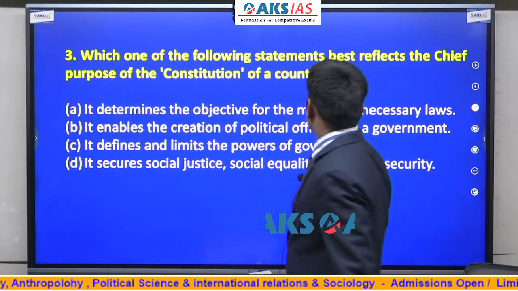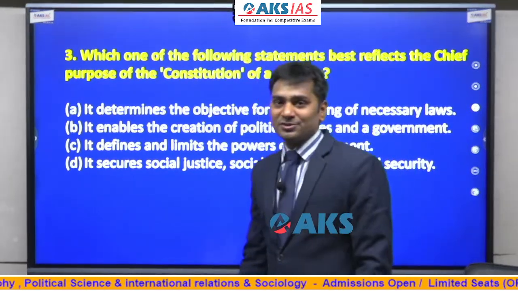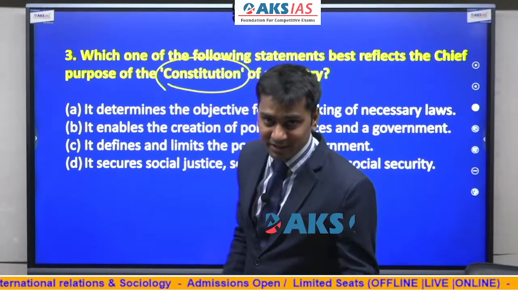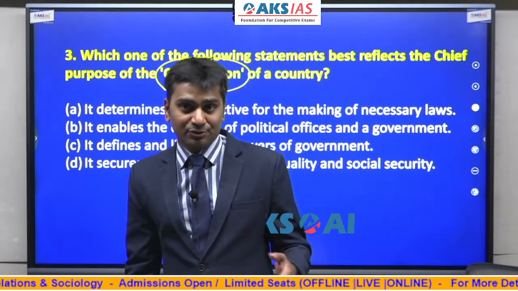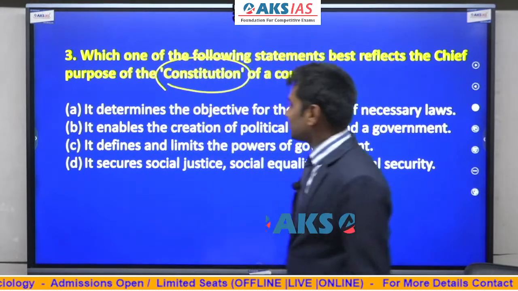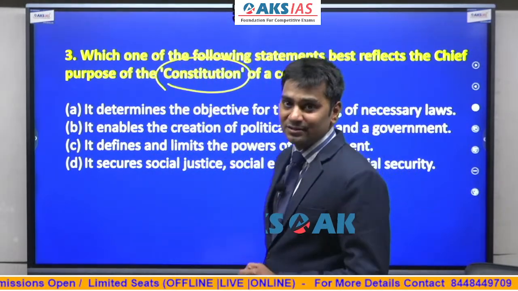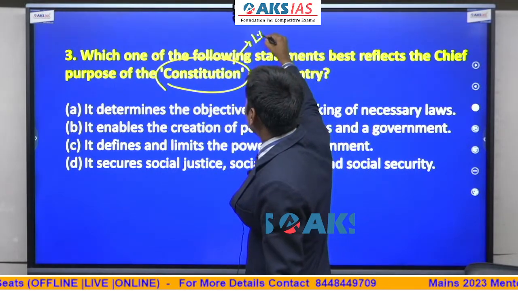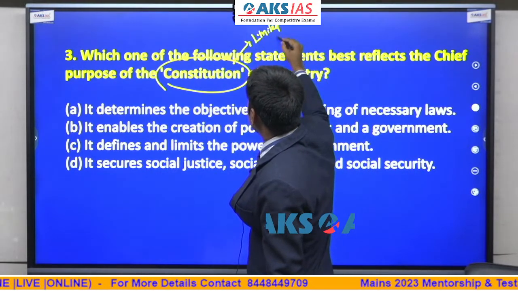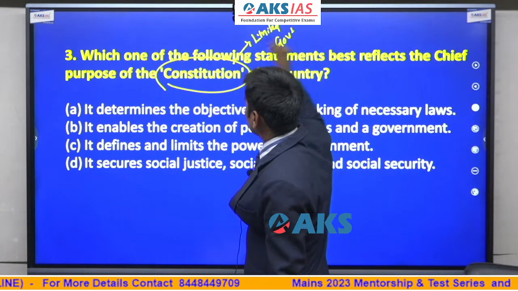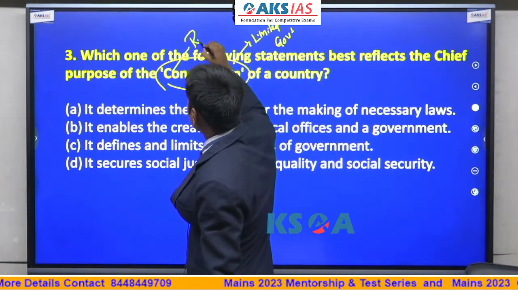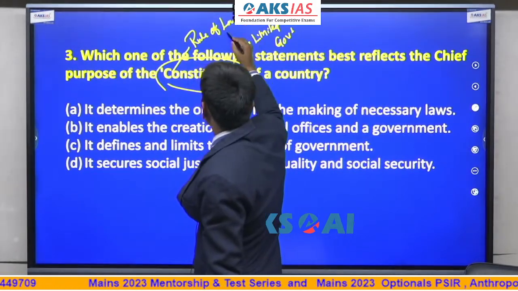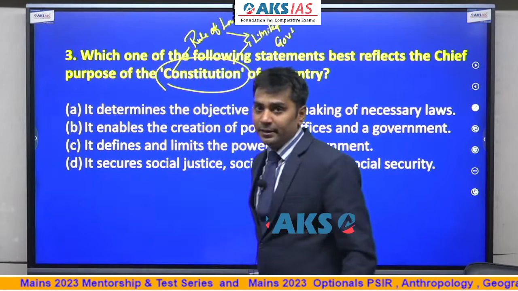Which among the following statements best reflects the chief purpose of the Constitution? Many times we have discussed this. We have also discussed it in the AKS IAS Prelims quick revision program. What I said is that the philosophy of constitutionalism is limited government. Rule of law means limited government. So what is the philosophy of the Constitution? Rule of law, and the rule of law can be established by limited government.